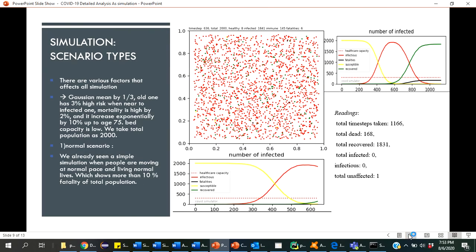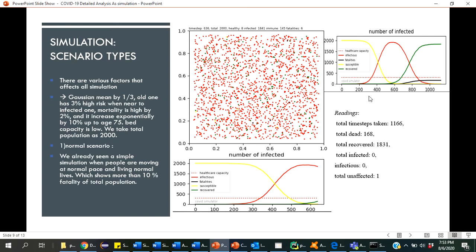Next, I have taken different scenarios, I have already told you, so I will show you one by one. For this I have taken some factors which affect the simulation, which is Gaussian mean is 1 by 3. If the age is higher, then the risk of getting infected is also higher. And if people's age is 50, and after 75, then the infected ratio will increase exponentially by 10%.